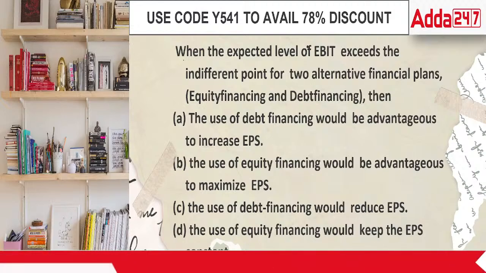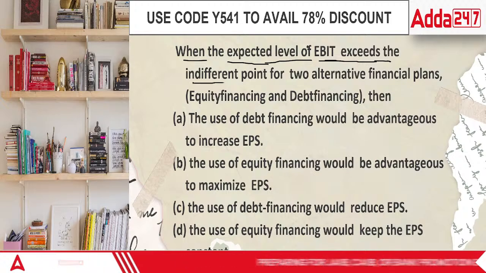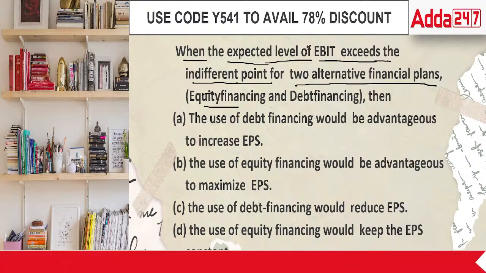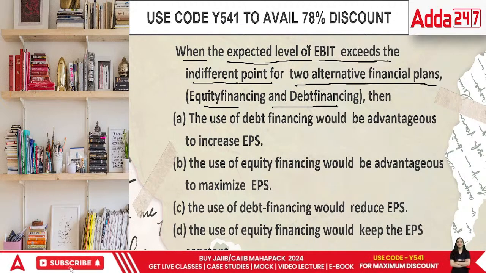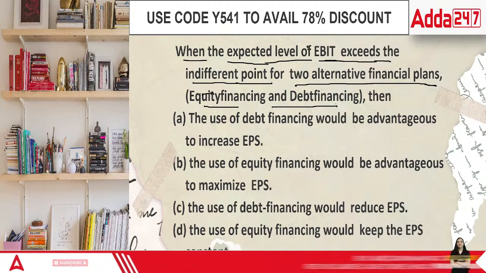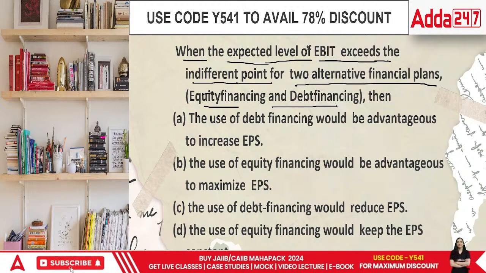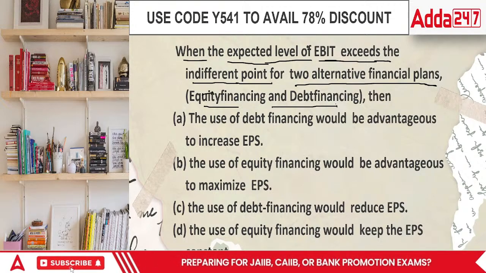This is again regarding EBIT. When the expected level of earning before interest and tax exceeds the indifference point of two alternative financial plans, equity financing and debt financing, then the use of debt financing would be advantageous, or use of equity would be more advantageous, or the use of debt financing would reduce EPS, or the use of equity financing would keep the EPS constant.